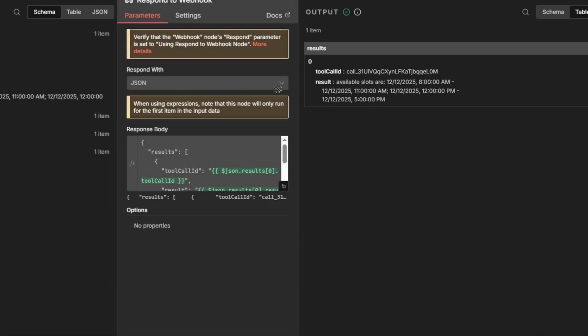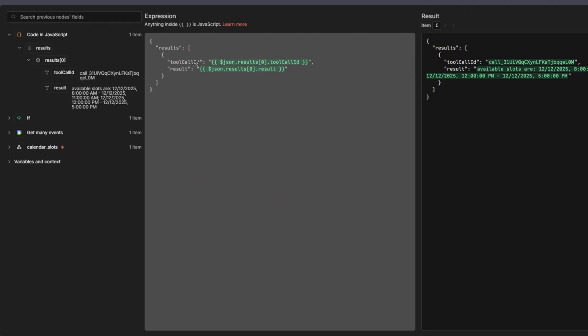Now you want to click on JSON and click on expression, and you want to go over here, and then right here you want to take, so this is what the result from the code looks like, and this is assuming that you're using the same code that I'm using. So this is what your output looks like, and you basically want to take the tool call ID, which you can also get from the calendar search too. So you don't have to put this inside the code, you can get it from down here. It doesn't really matter where you get it from, but just make sure you have it.